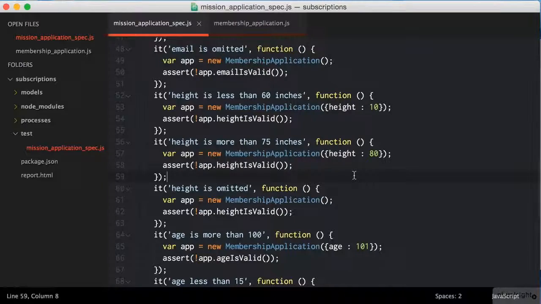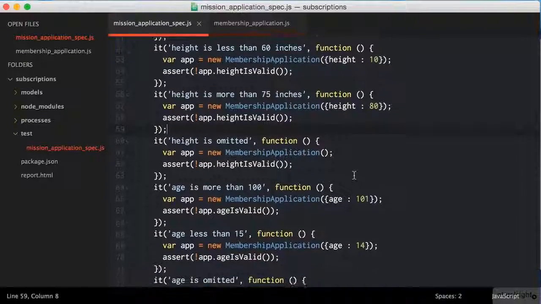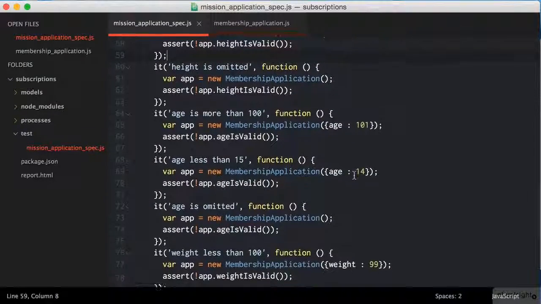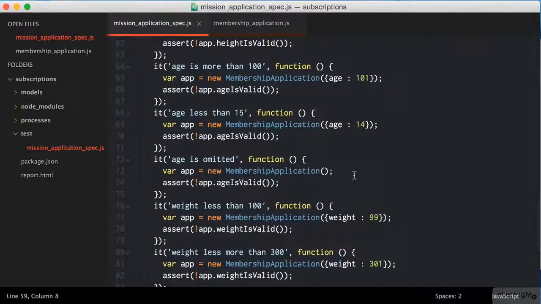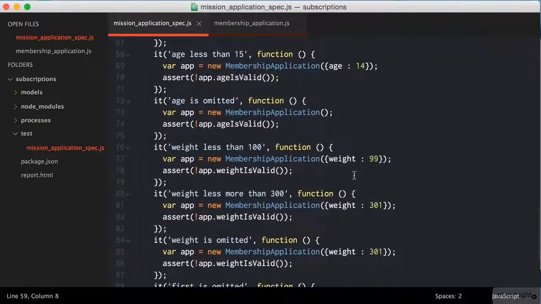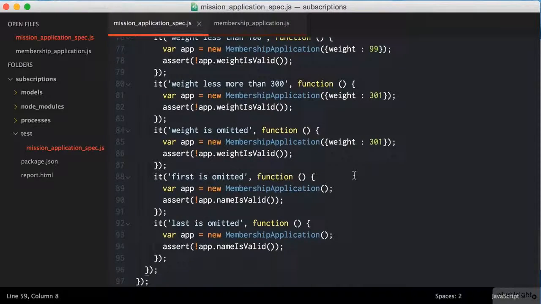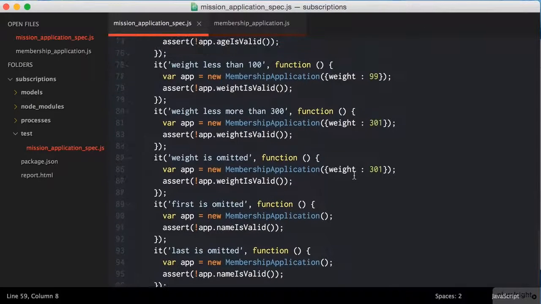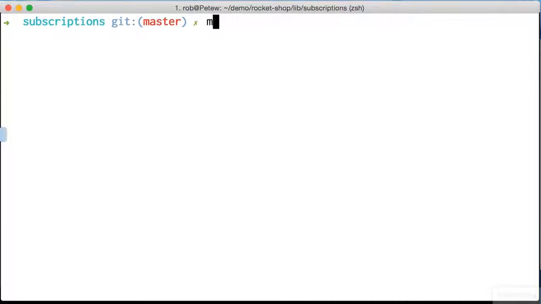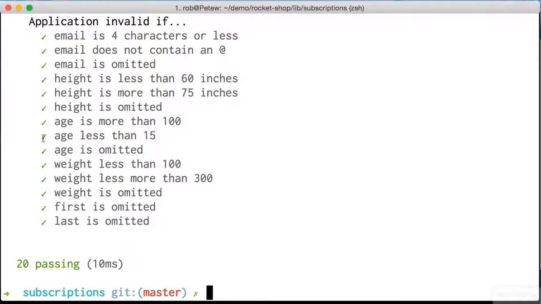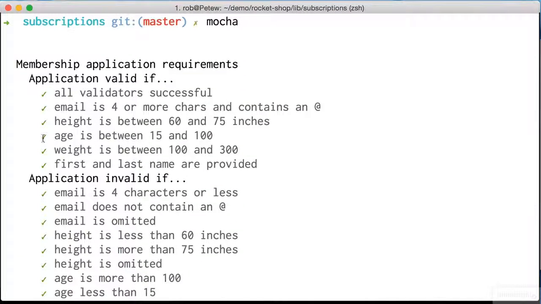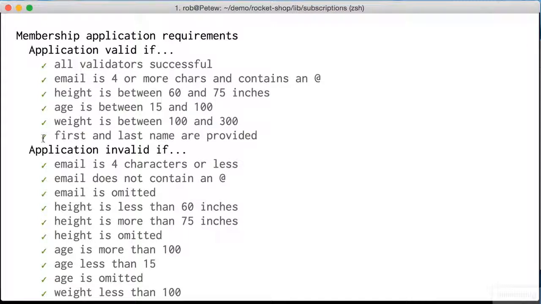That way, I can read it clearly and I can be certain that it is going to have its own instance that is under test. So that's what I've done. And as you can see, I've got a lot of tests here. And I'm testing each one of the validators. Let's take a look at how it runs. And it runs really well. So look at this. The application is valid if, and you can read it really well. It's invalid if, and it basically shows the opposite of what's above it.